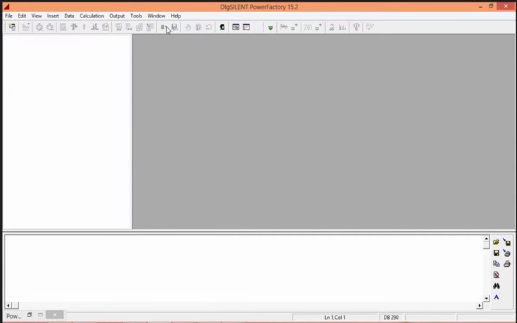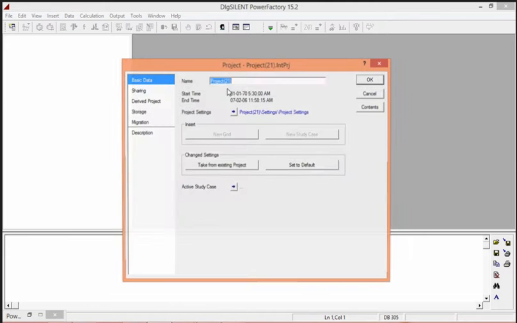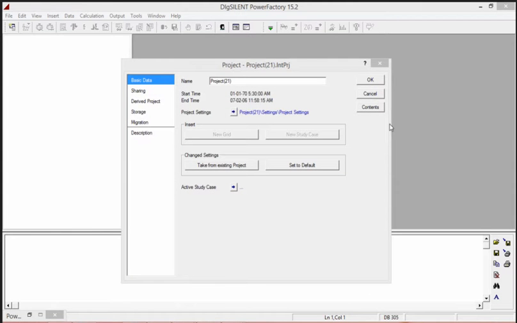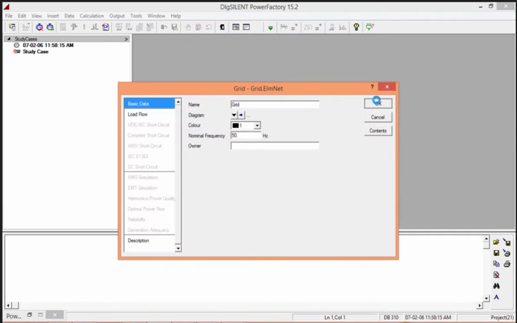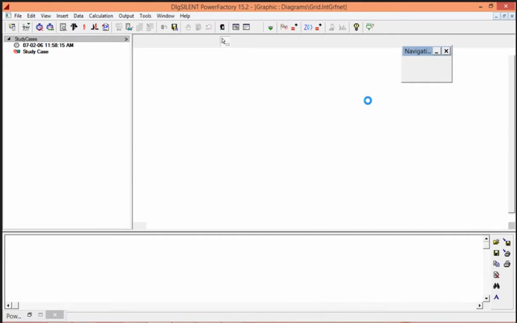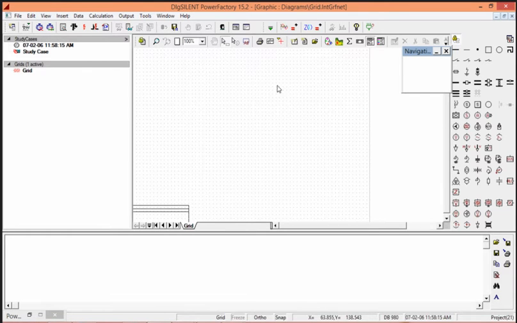So I will start with a new project. This is our designing window, this is our output window, and on the right hand side all the components are there which we use for designing our network.